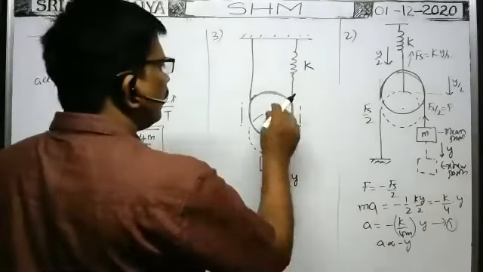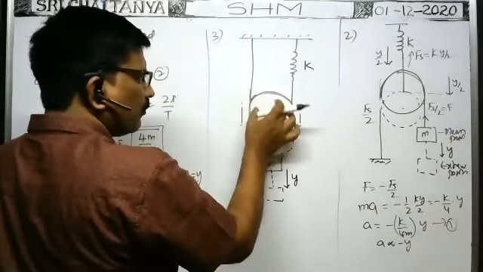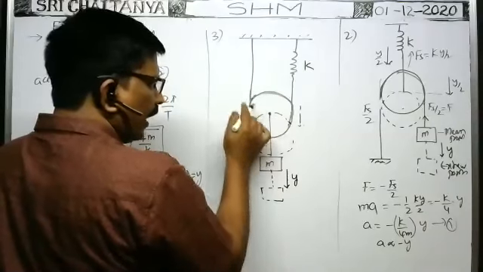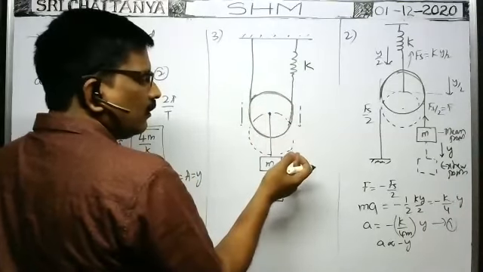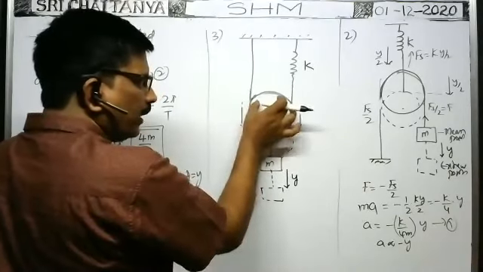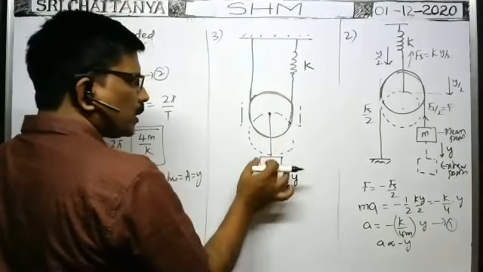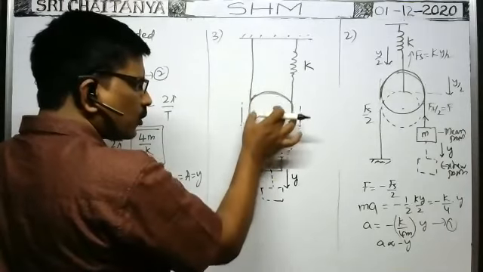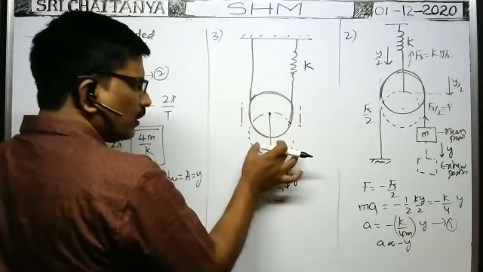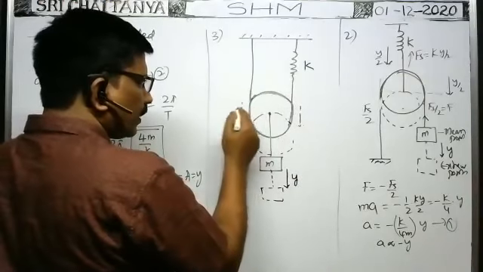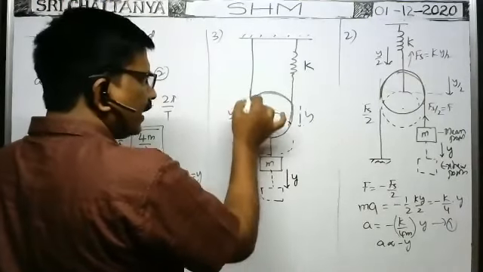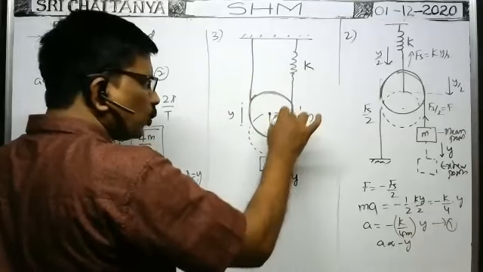Whenever the pulley comes down here, as this y and y, 2y length of the string increases. Whenever the pulley comes to this position, as the displacement of the block is y, the pulley also comes down a distance y only. So in this case, the length of the string increases by y and y, this y and this y. That is, the length of the string increases by 2y.